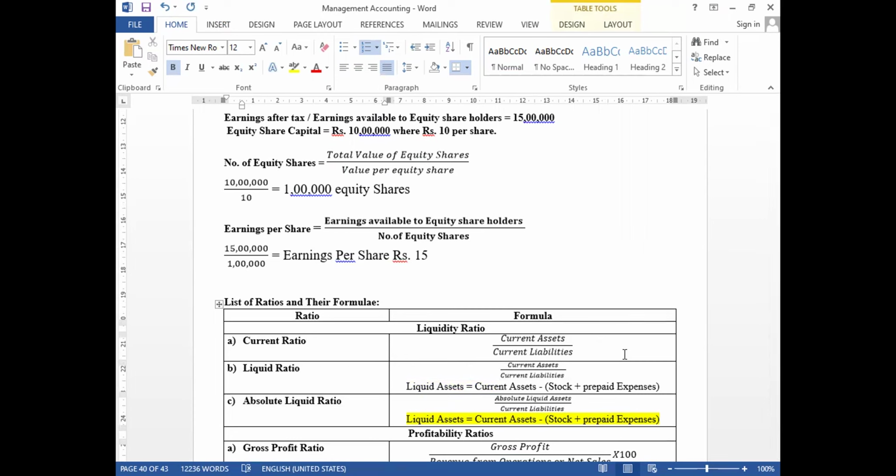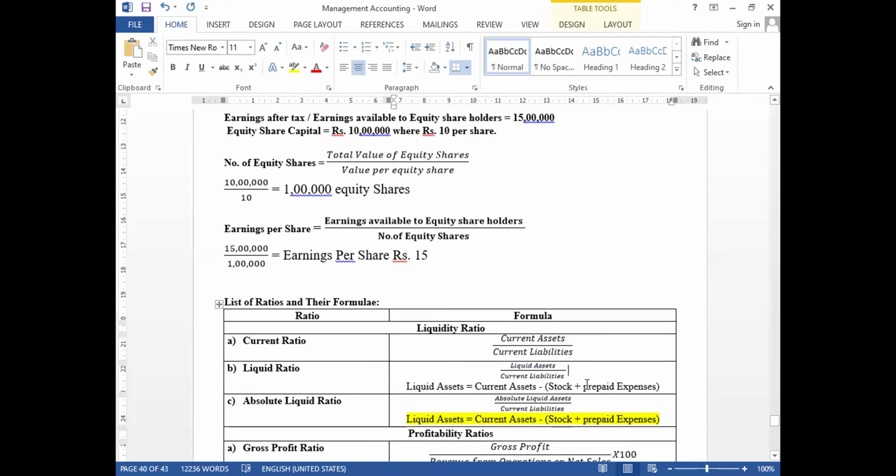It is also called the working capital ratio, and we can find the current ratio with the formula current assets divided by current liabilities. In case of the liquid ratio, the formula is liquid assets divided by current liabilities. What is liquid assets?